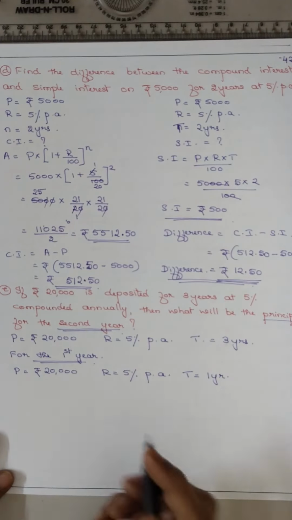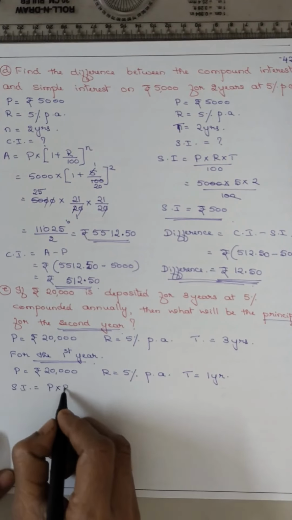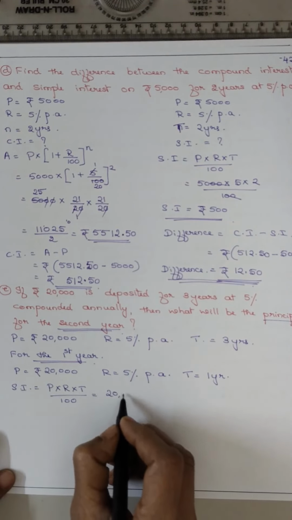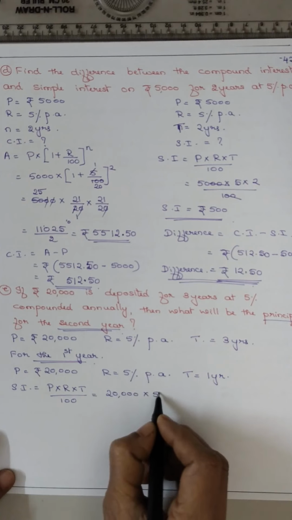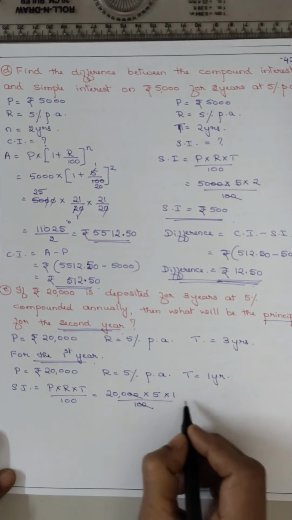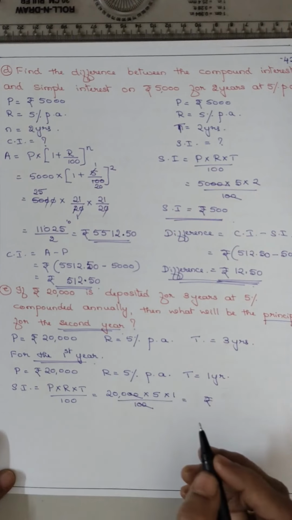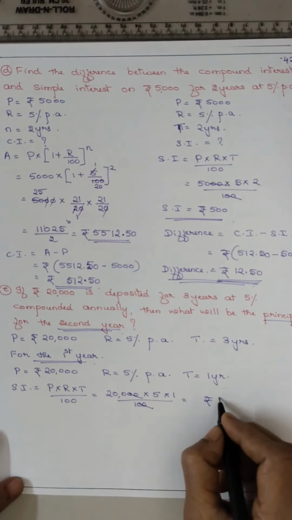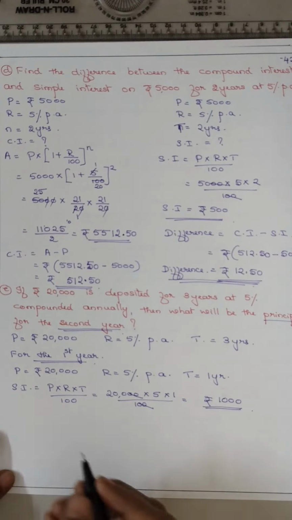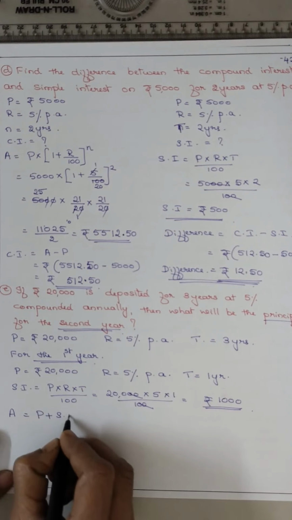Each year you have to find out. So SI is equal to P into R into T upon 100. That means 20,000 into 5 into 1 upon 100. 20 cancelled. So you got 5 2s are 10 and 2 zeros, that means you got 1000. SI is rupees 1000. Now find out the amount, that is P plus SI.